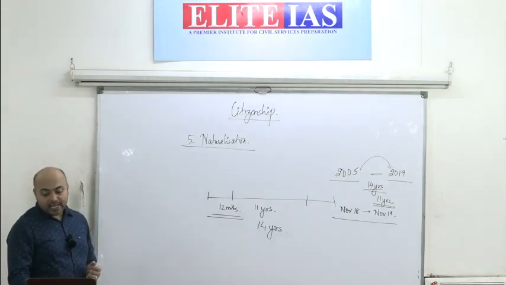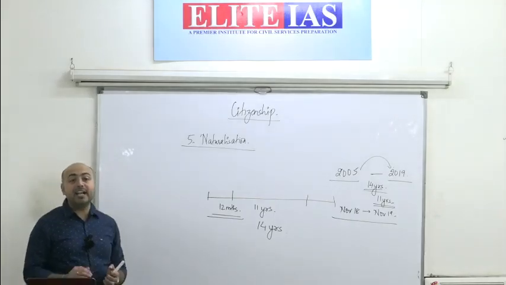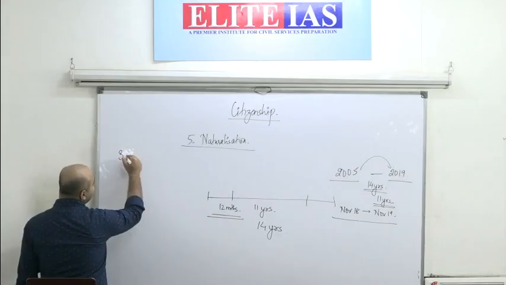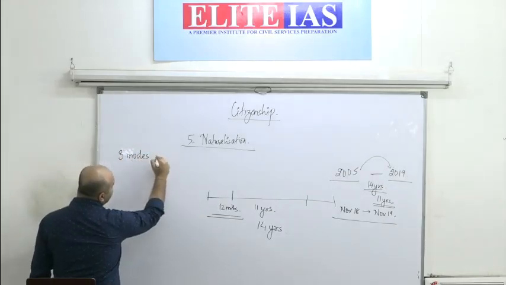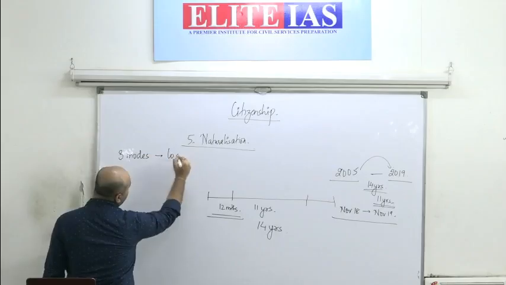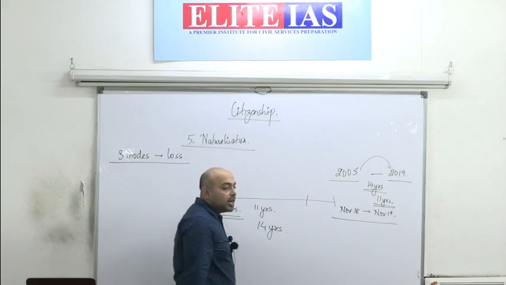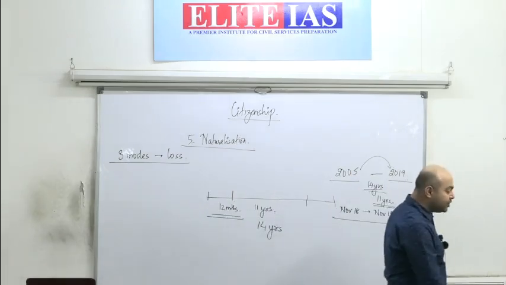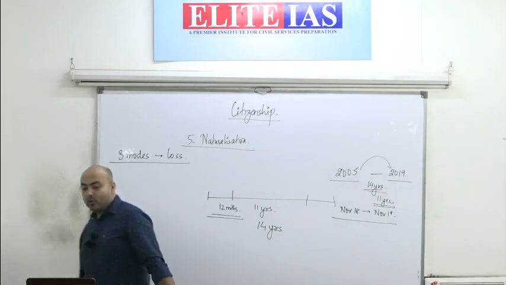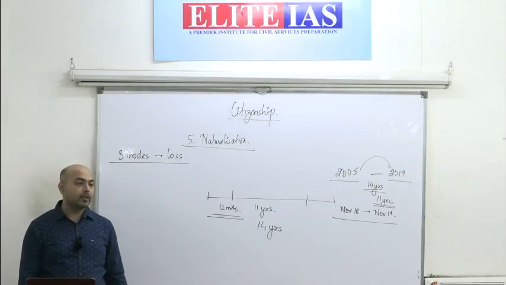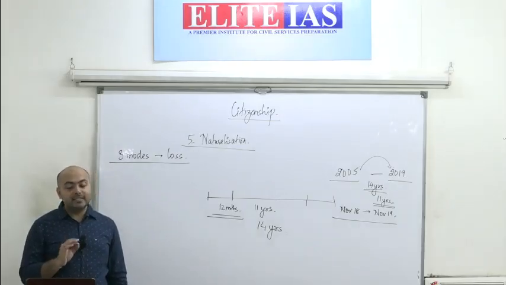That means there are certain conditions in which an individual may lose citizenship. So these are the 5 modes in which an individual gets citizenship. There are 3 modes in which an individual may lose citizenship. So what are the 3 modes in which an individual loses citizenship? First, by renunciation.